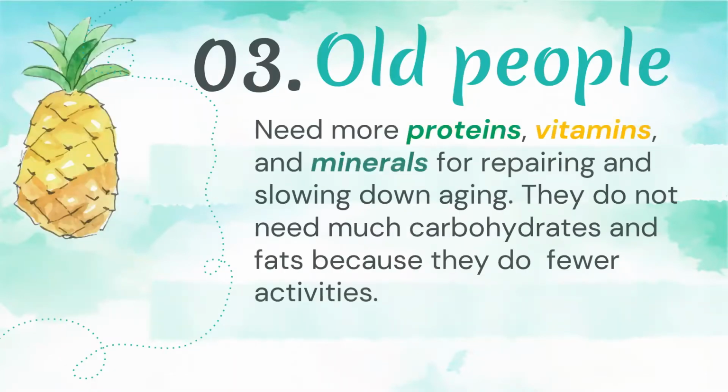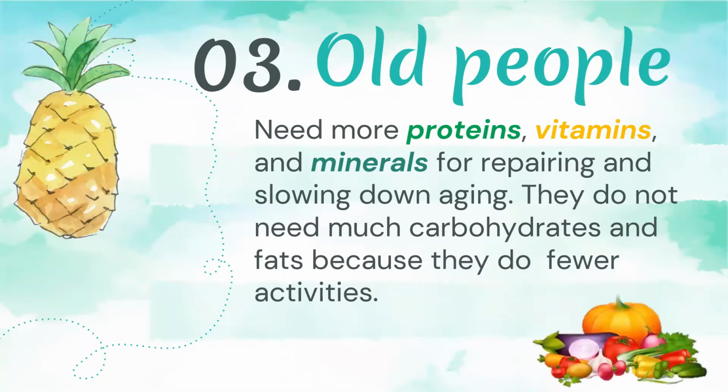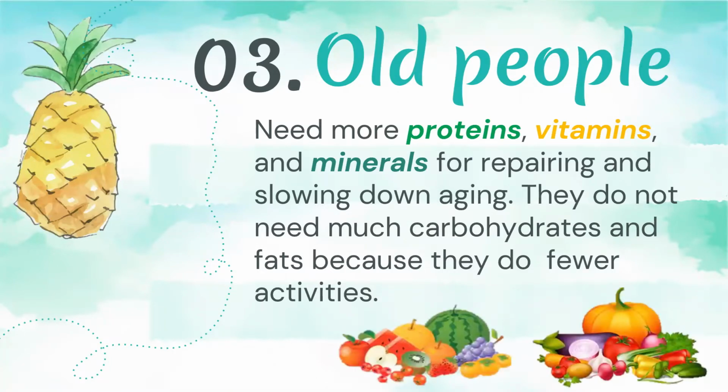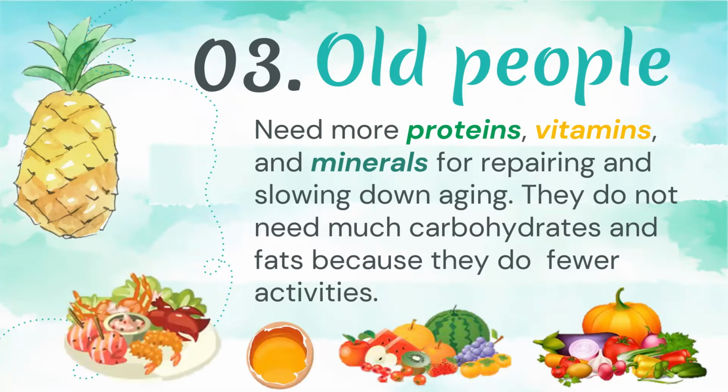For old people, they need more proteins, vitamins, and minerals for repairing and slowing down aging. They do not need much carbohydrates and fats because they do fewer activities. So again, what are the foods that are rich in vitamins? We have vegetables and fruits. The foods that are rich in minerals are egg yolk and seafoods.